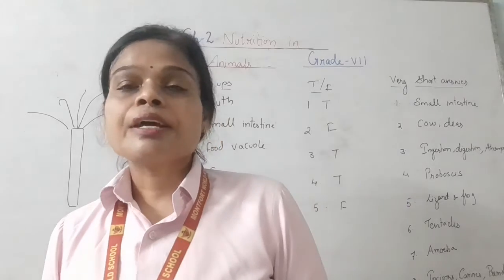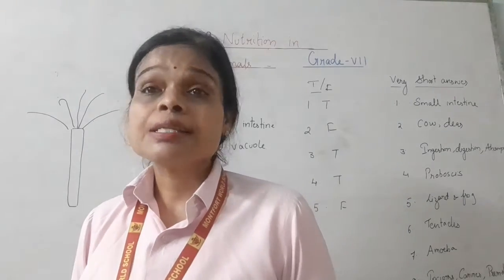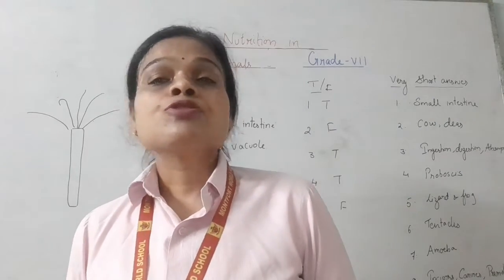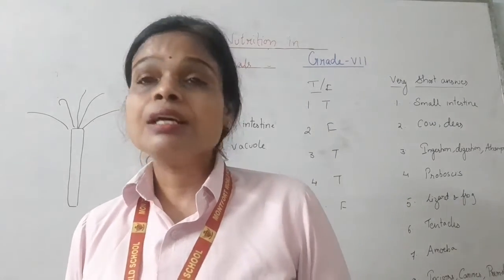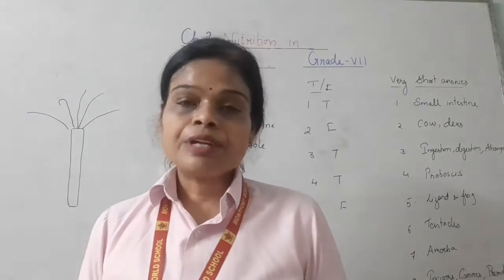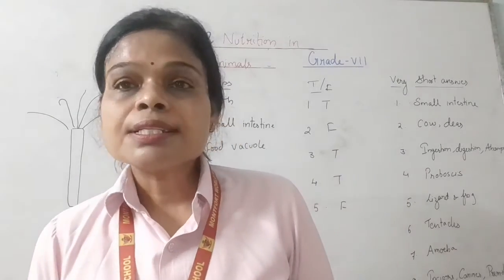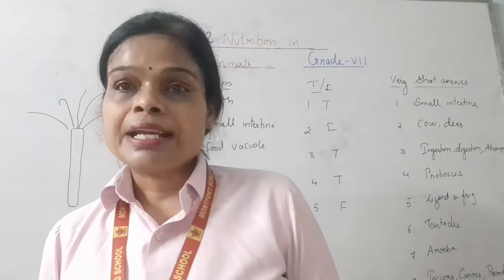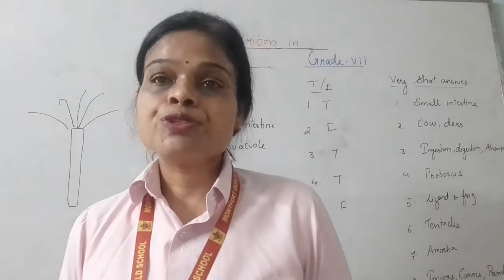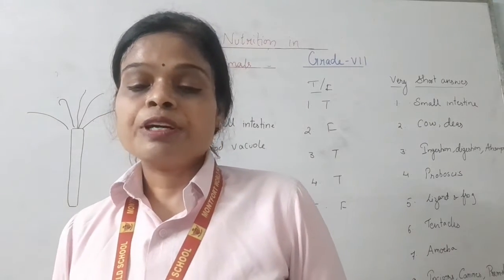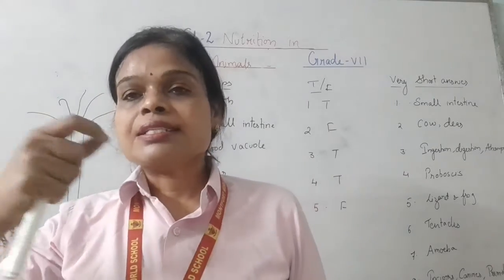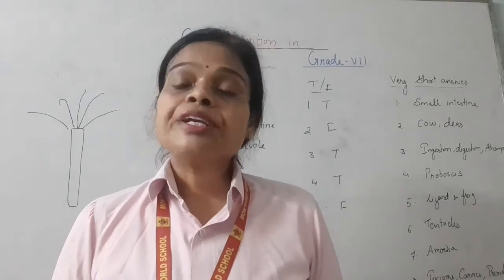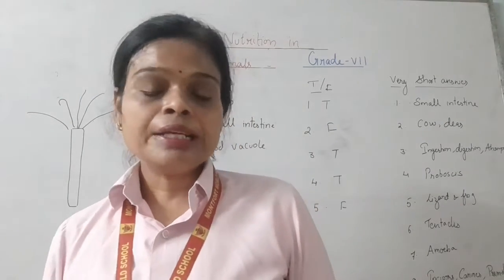What are villi? Where are they located? Villi are the small projections present on the inner walls of the small intestine. Villi help to increase the surface area for maximum absorption of digested food. What is an alimentary canal? The alimentary canal is a long tubular organ in animals that is divided into a series of zones specialized for particular functions related to digestion. That is our esophagus, stomach, small intestine, large intestine. They all come under the alimentary canal.